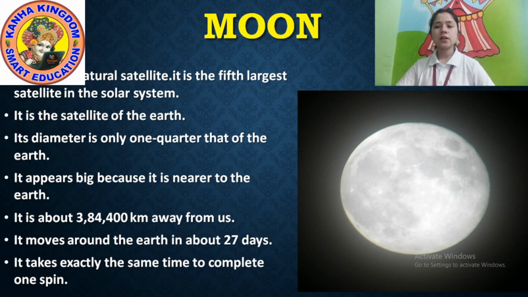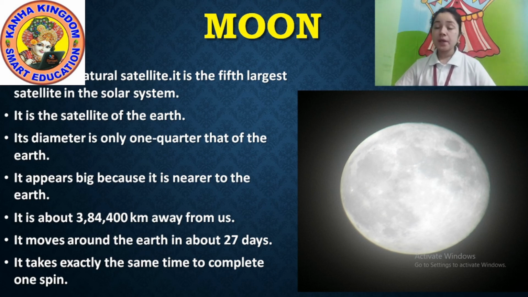It is the satellite of the Earth. Our Earth has one moon. It is our satellite. It gives light at night. Okay? The diameter is only 1/4 that of the Earth. The diameter is only 1/4 of the Earth. Okay?